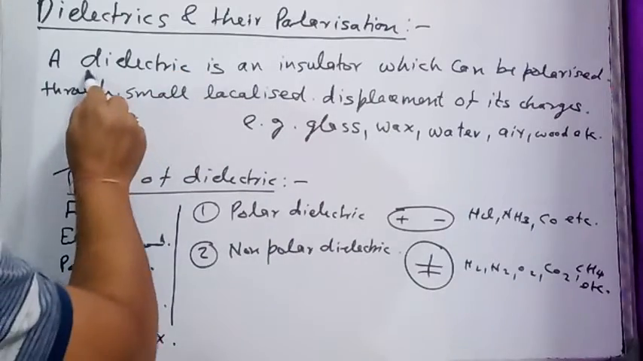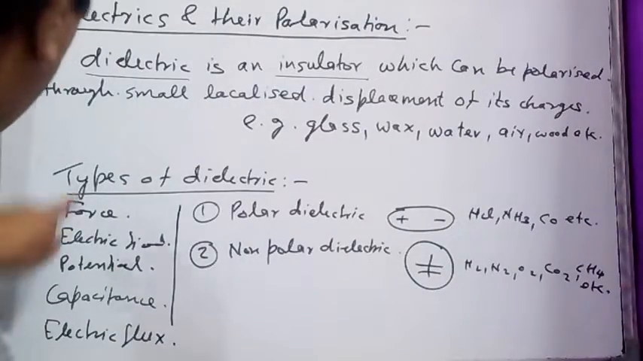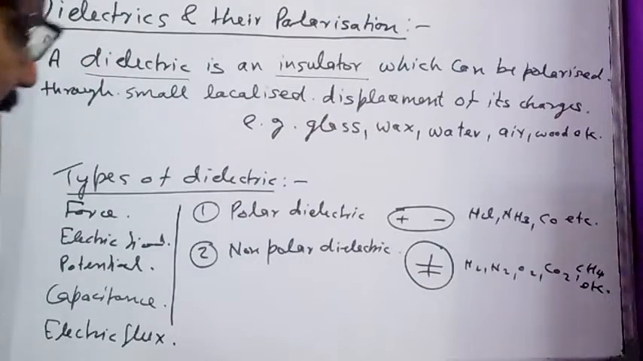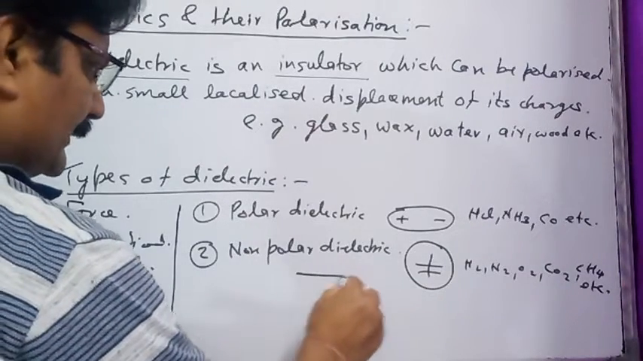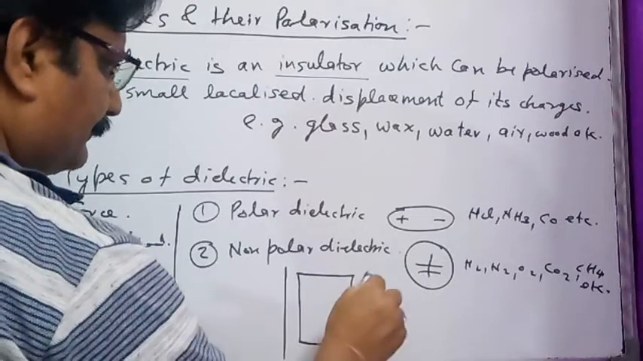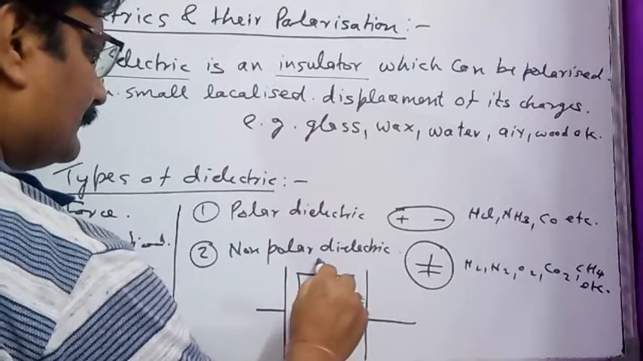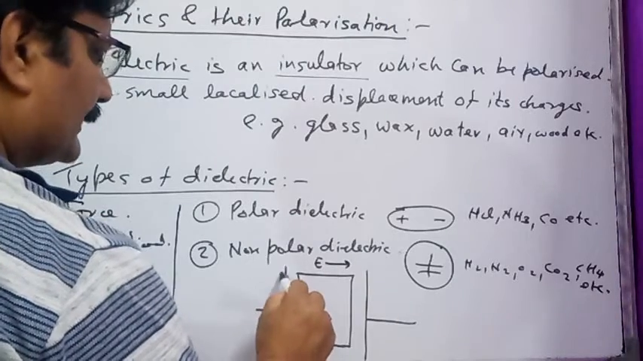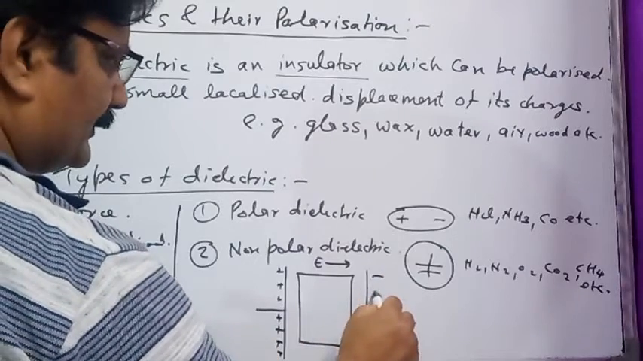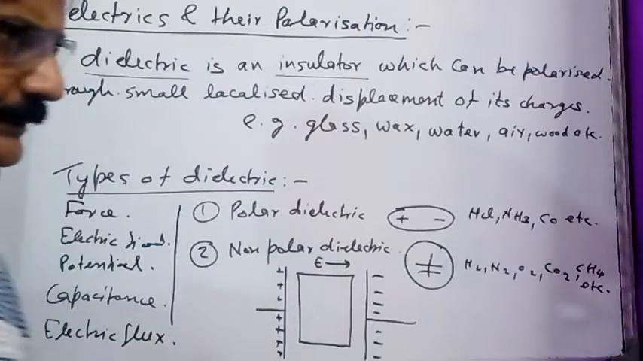So dielectrics are basically insulators which can be polarized through a small localized displacement of their charges. Whenever a dielectric medium is placed, suppose there is a dielectric slab placed in an electric field. The existing electric field in the region is, suppose, in the direction left to right, applied with the help of these two plates, this is the positive plate and this is the negative plate. The existing electric field is this.